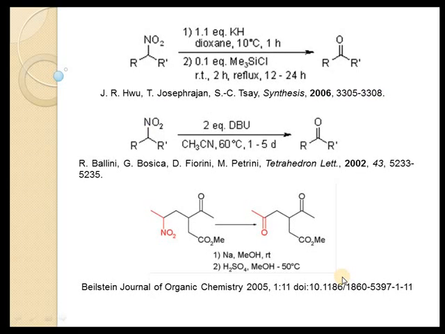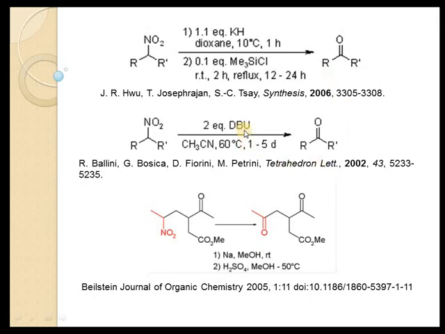Let's see the general examples. First step is strong base, second step is acid. Nitroalkane is converted into nitronate salt by abstraction of this CH by a hydride base. Then on reaction with Lewis acid and hydrolysis, it is converted into the corresponding carbonyl compound.